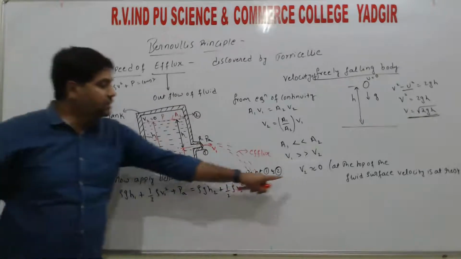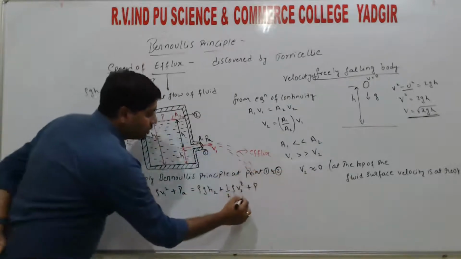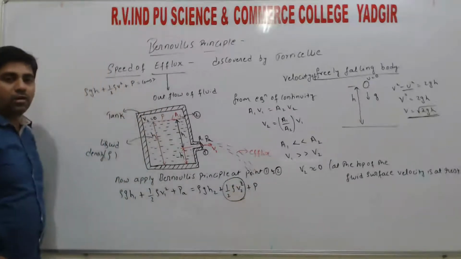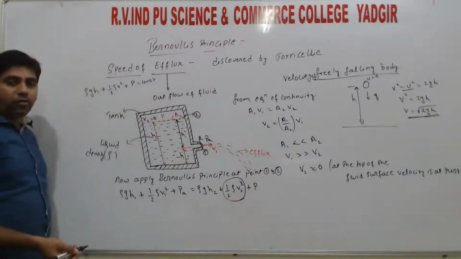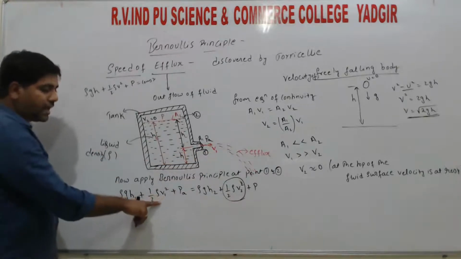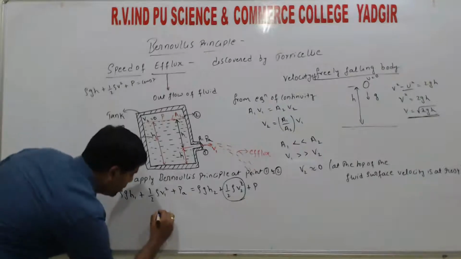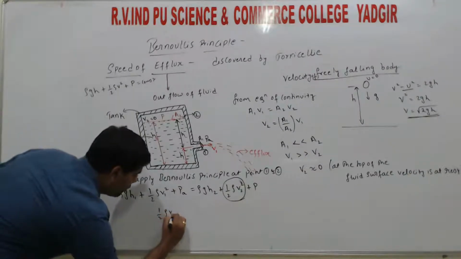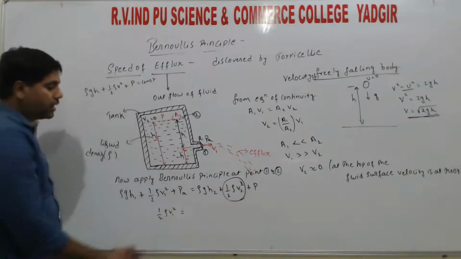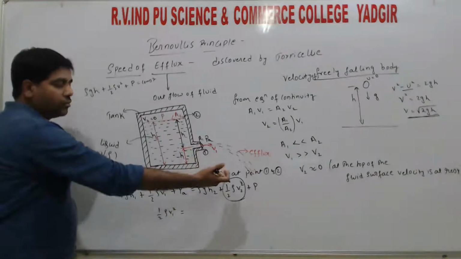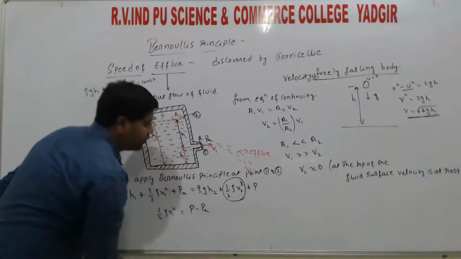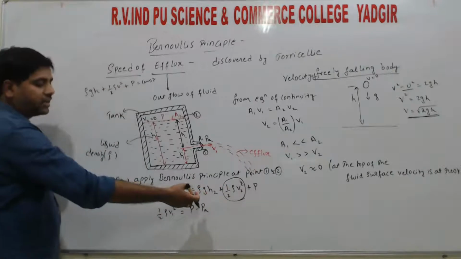So here we considered V2 is 0, so this term becomes 0. What we are finding out is the velocity V1, so rearranging the terms, keeping half rho V1 square, that is equal to shifting the values. All the values on the left side shifted to the right side: P minus Pa, since plus Pa on the left goes to the right and becomes minus Pa.